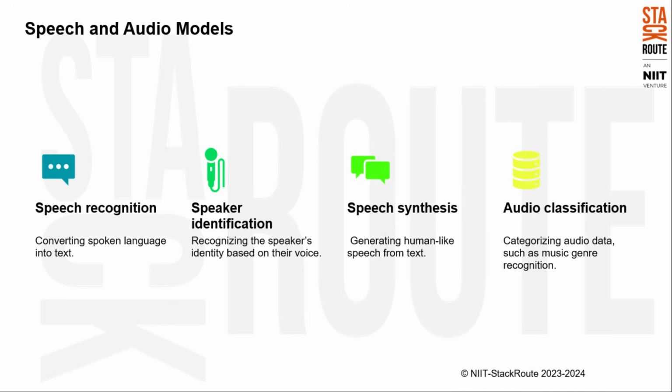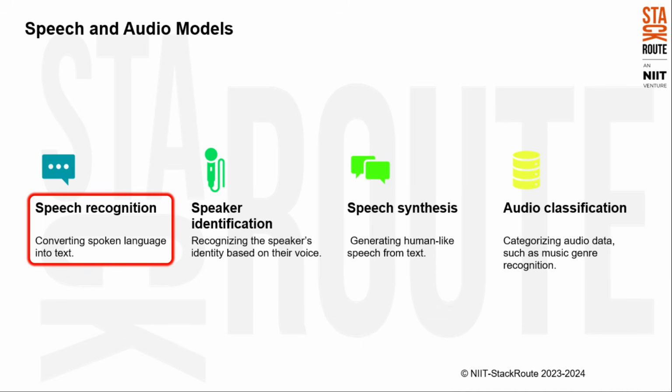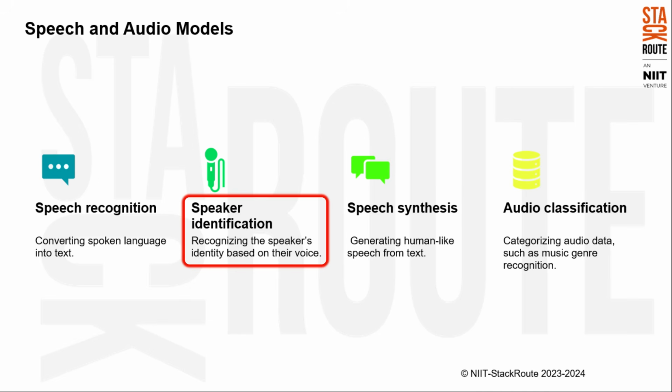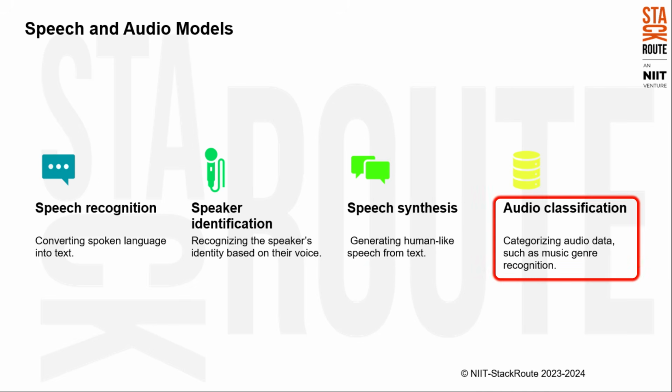Next, we have speech and audio models. These models bridge the gap between humans and machines through the power of sound. These models are trained on massive datasets of speech and audio recordings, enabling them to perform various tasks. Speech recognition allows us to interact with devices using our voice, while speaker identification can recognize who's speaking. Speech synthesis creates realistic-sounding voices for virtual assistants and chatbots. Audio classification goes beyond speech, allowing AI to categorize sounds like music genres or identify anomalies in industrial machinery.